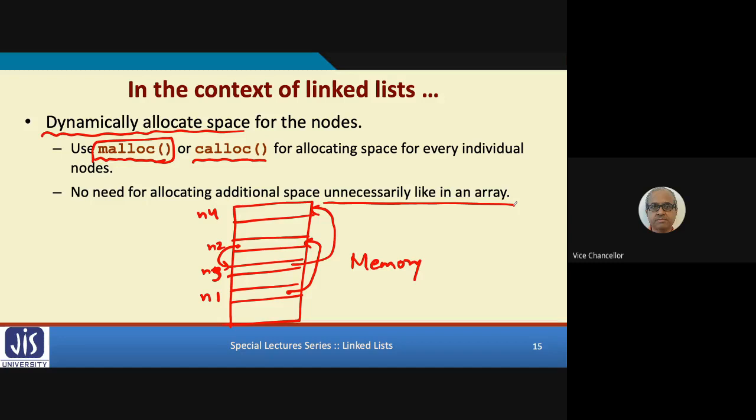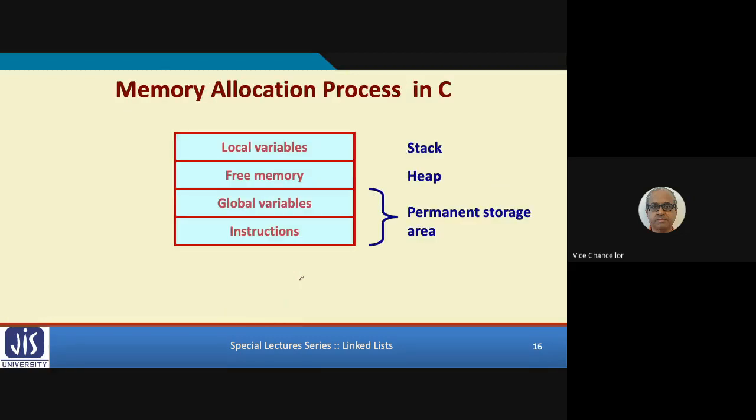Now in this context, when you say you allocate space in memory, you need to understand a few things, that is, how memory gets allocated. Here what I am showing, this is the overall view of memory. Now memory, broadly speaking, can be divided into 4 different areas.